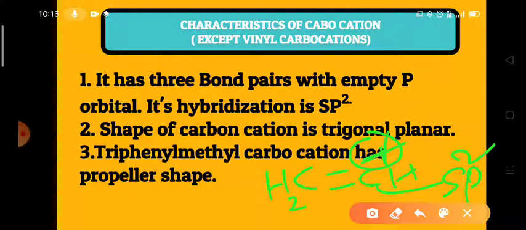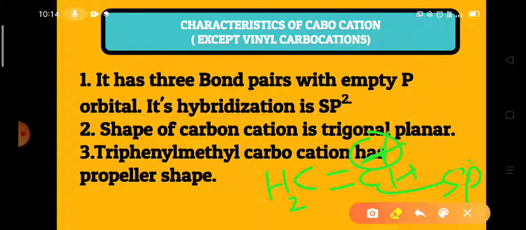In vinyl carbocation, an sp2 hybridized carbon loses one hydrogen atom, and after losing that, it changes into an sp hybridized carbon. Whereas in other alkyl carbocations, the sp3 carbon loses one hydrogen atom, as a result forming an sp2 hybridized carbon.